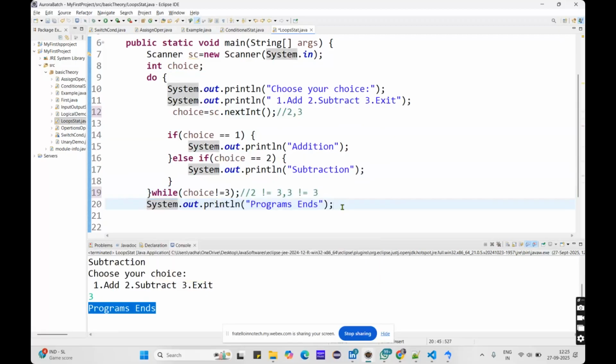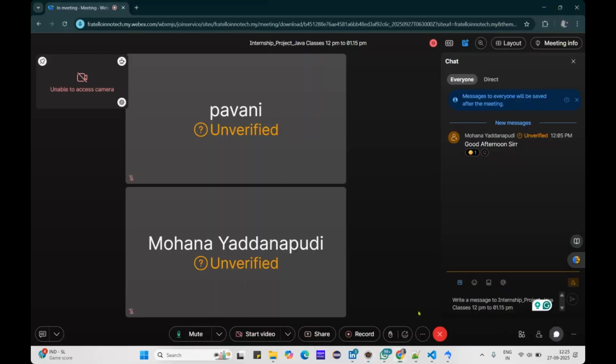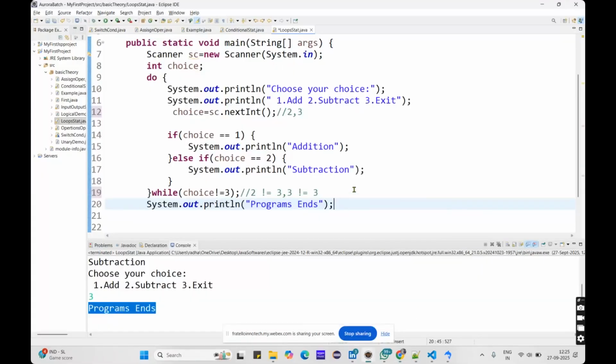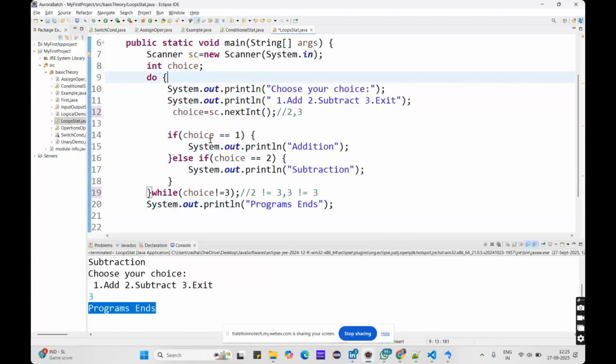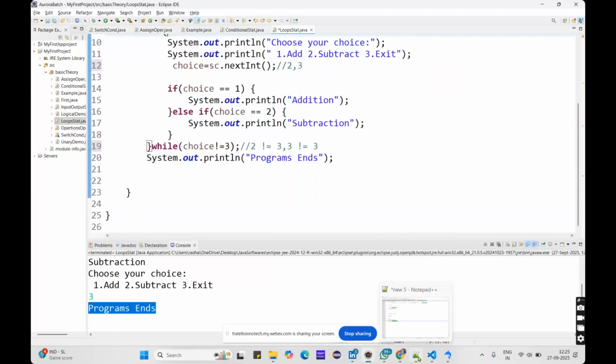So this is how we have to use the do while loop. Guys, if you didn't understand, you can ask me. That is the usage of the do while loop: at least once, even if the condition fails, whatever code we have written in the do block will be executed. Now we will go with the for each loop.